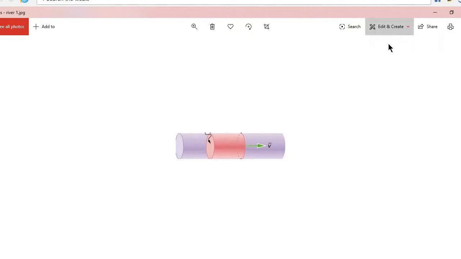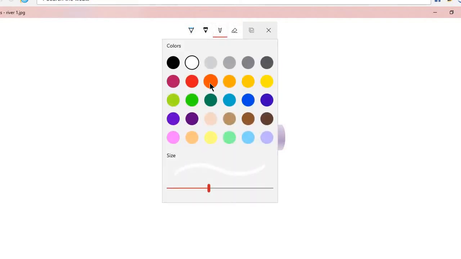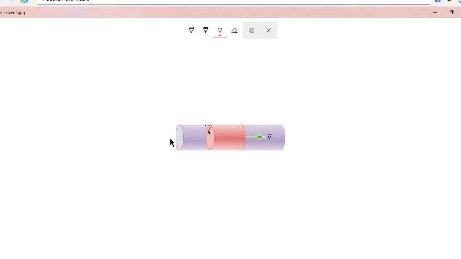This whole shape is the shape of a cylinder. When the water flows through this pipe, it is called V, volume.